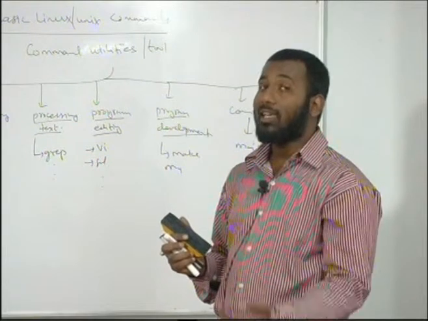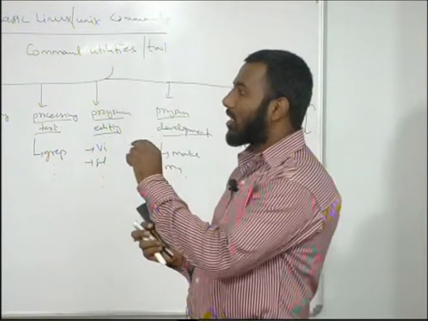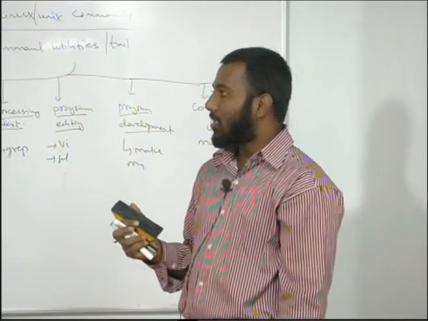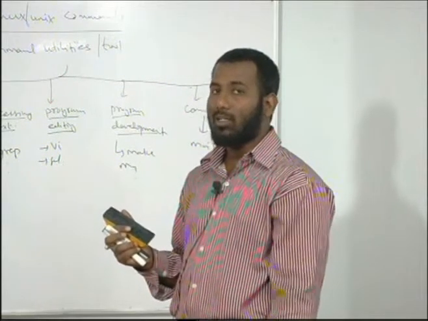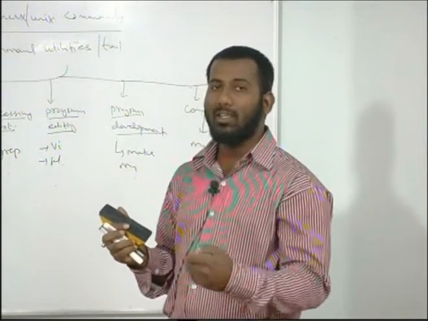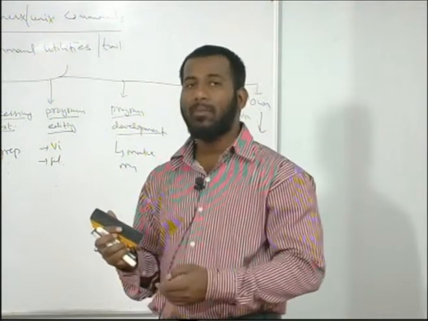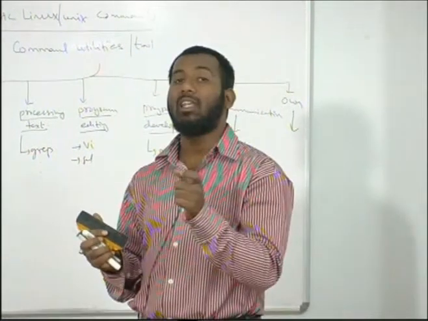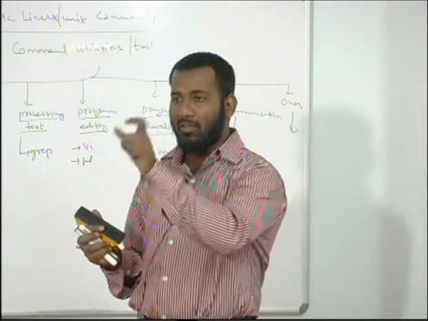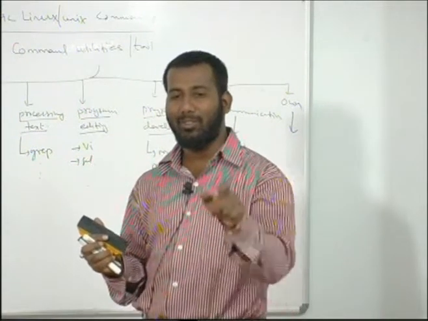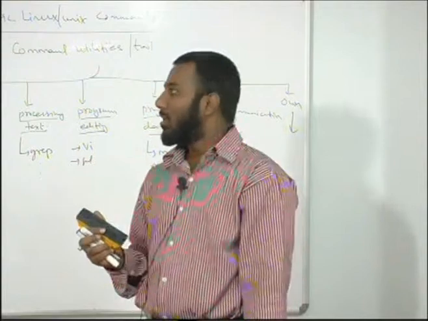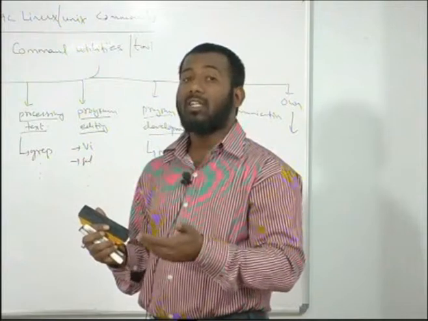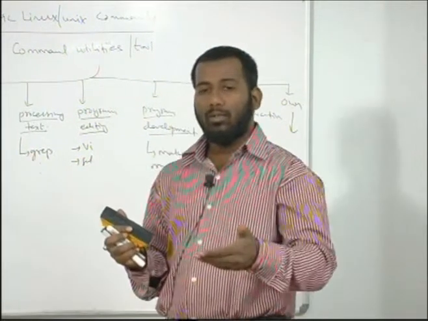So the operating system will check whether the username matches the name in the shadow file. If it matches, then it will ask you for the password. The password will not be saved as plain text. We can see the shadow file, but the password will be in an encrypted format. It means that if we give the encrypted text as the input password, it doesn't work. So your operating system will check the username against the password, and if it matches, then it will allow you to log into the system.